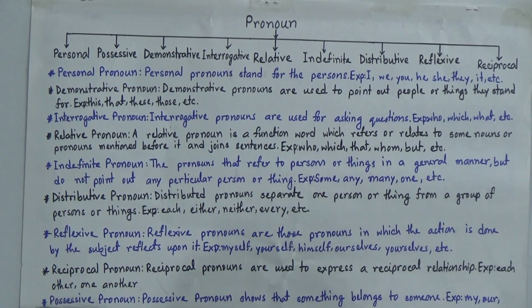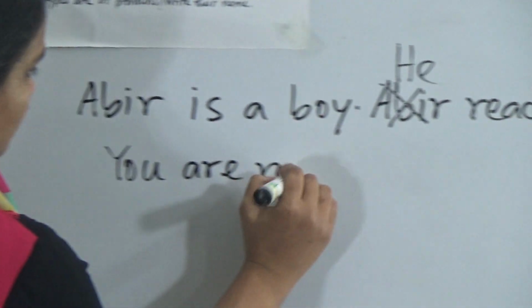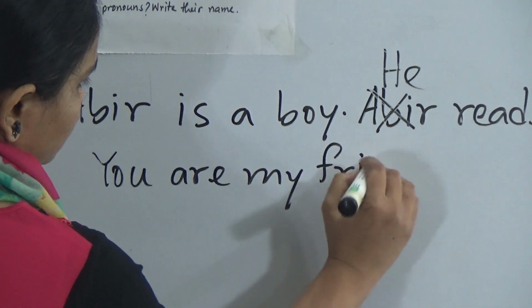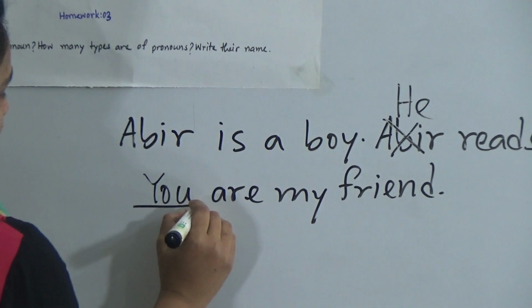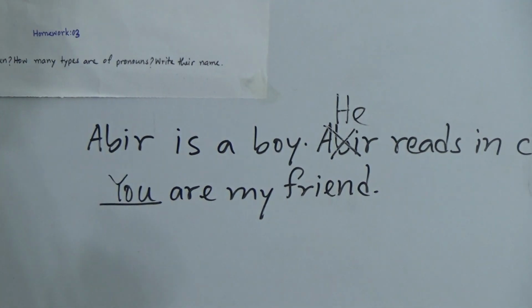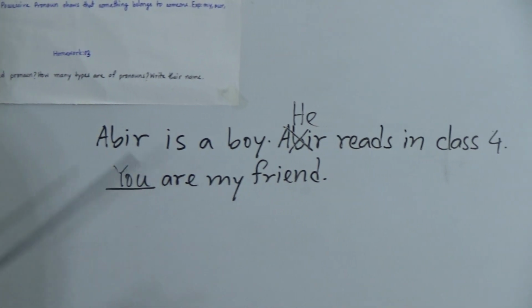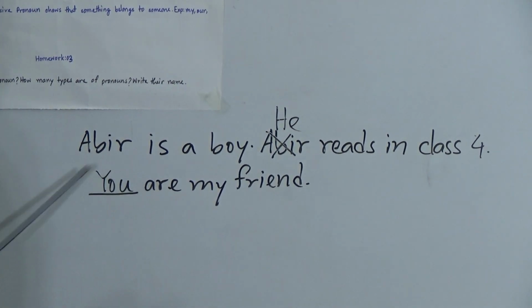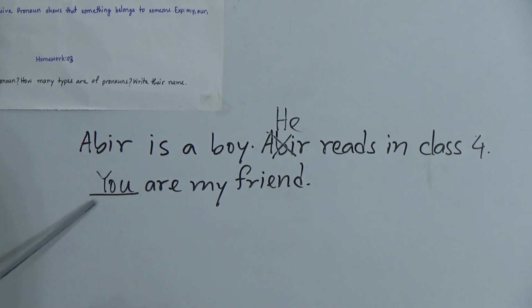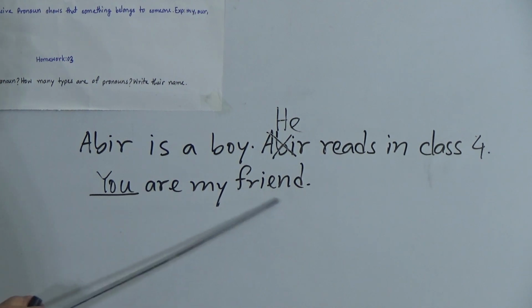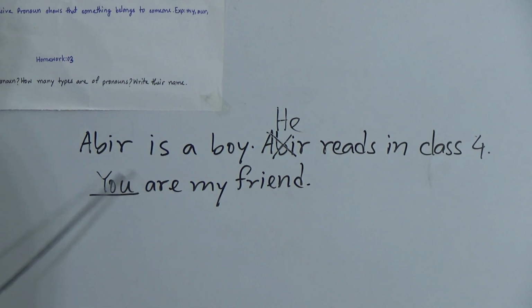Now look, you are my friend. So now look, in here you is the personal pronoun. I can write a name also, but instead of writing the proper noun, I have written here you. That's why it is a pronoun, personal pronoun. That means I use this word you for the person. My friend is also of course a person. So if you use the pronoun instead of a person, it will be personal pronoun.